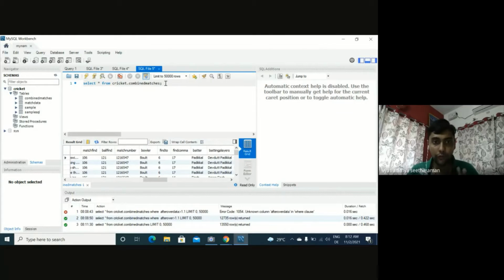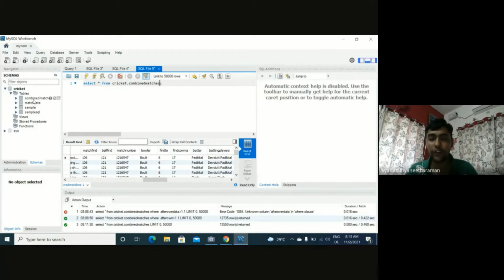Okay. So first up, I have created a database called Cricket. Okay. So this is the bigger picture thing. And under that, as you see, I have a lot of other tables as well. But right now, I'm just considering the table called combined matches. Okay. Combined matches is a table in the database Cricket. So the database name is Cricket. Next step, what are the tables under it? We have 3, 4 tables as you see. But most importantly, the table we are going to use is called combined matches.